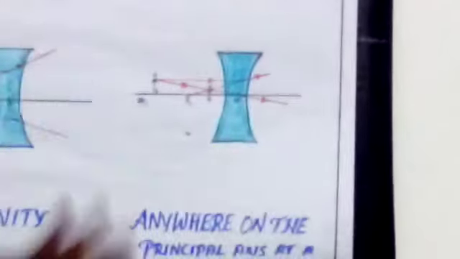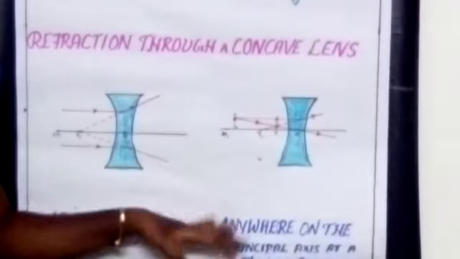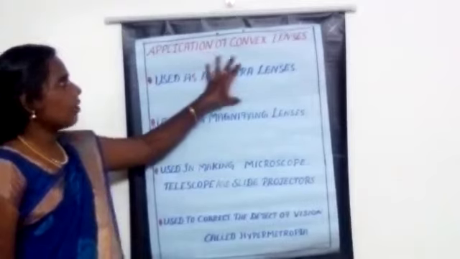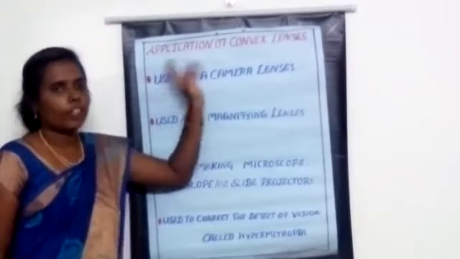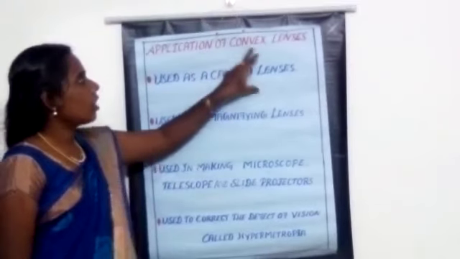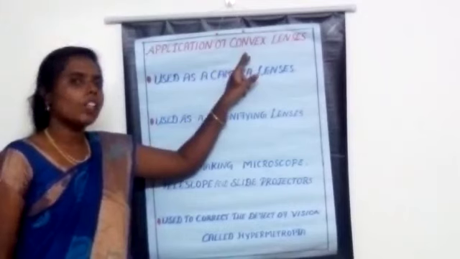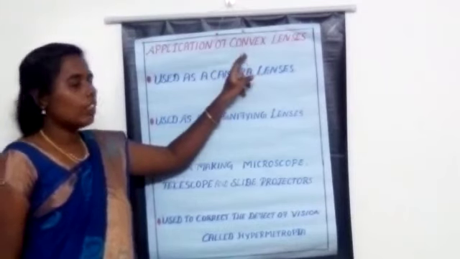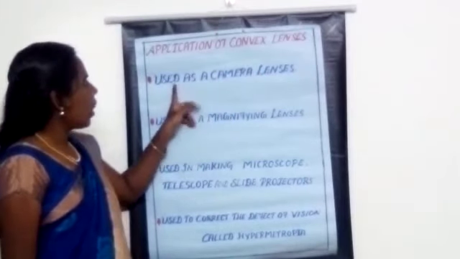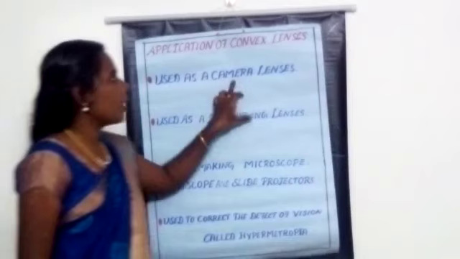Have you all understood the image formation of a concave lens and a convex lens? Okay, now we are going to learn the applications of convex and concave lenses. First, the applications of convex lens. What are the uses of convex lens? The first one is that the convex lens is used as camera lenses.